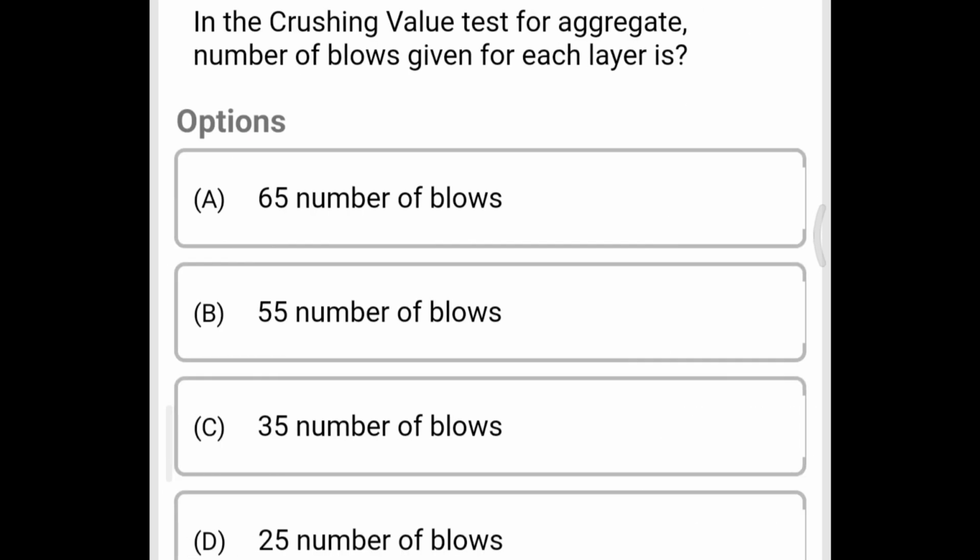Next question, in the crushing value test for aggregate, number of blows given for each layer is option A 65 number of blows, option B 55 number of blows, option C 35 number of blows, option D 25 number of blows. So the correct answer is option D, 25 number of blows.